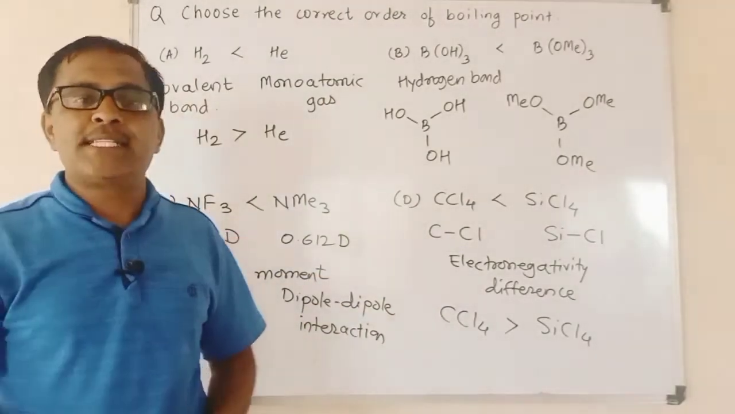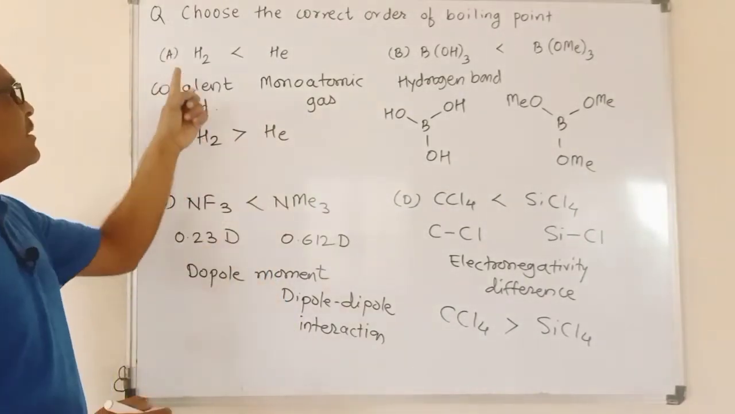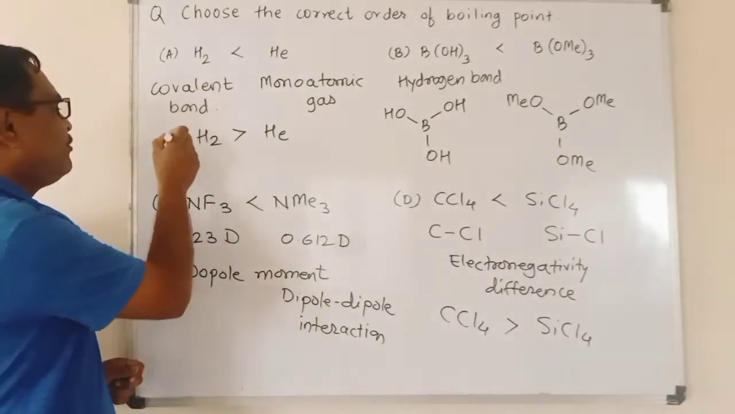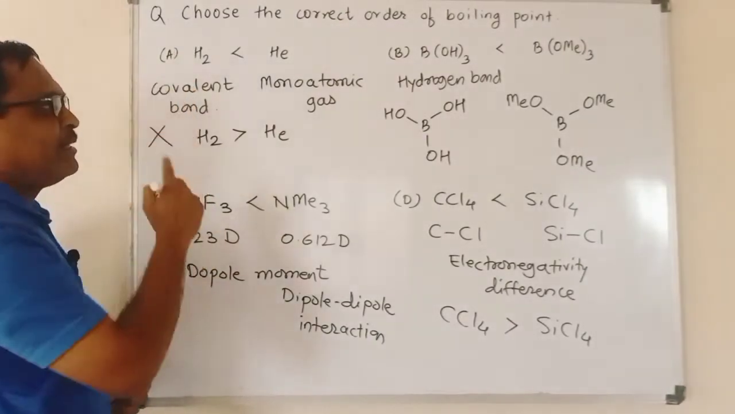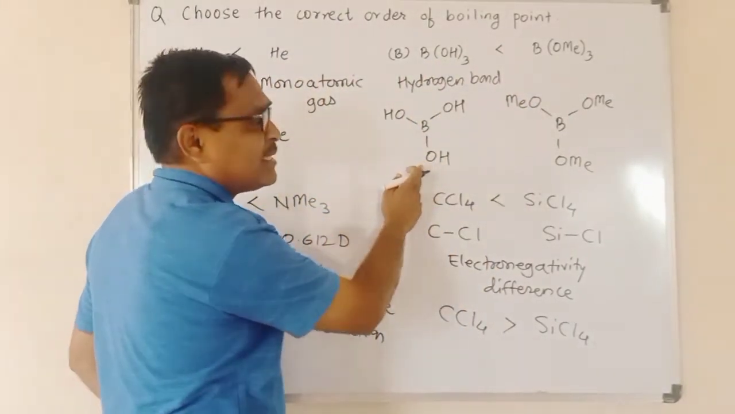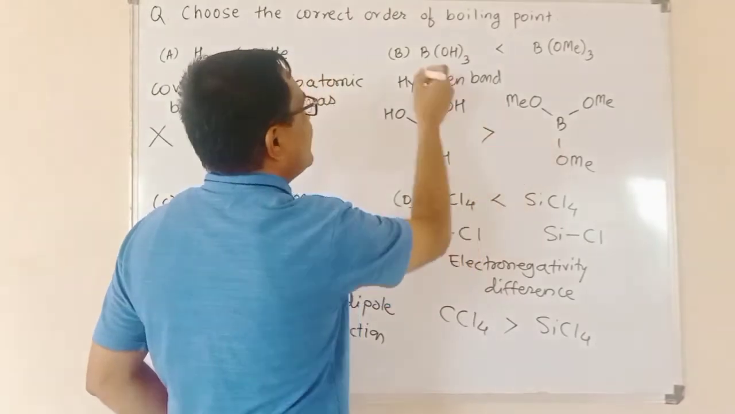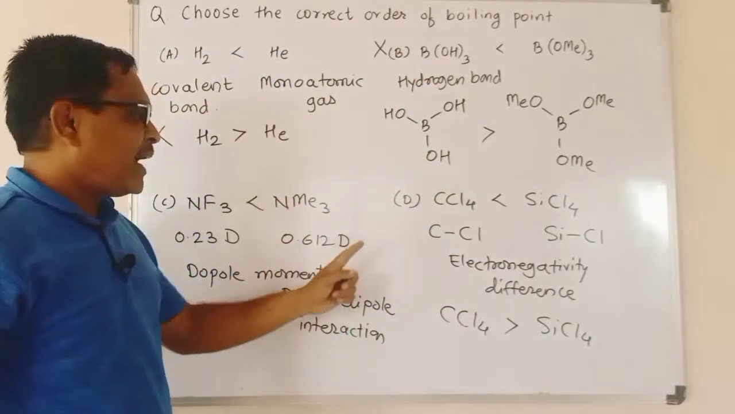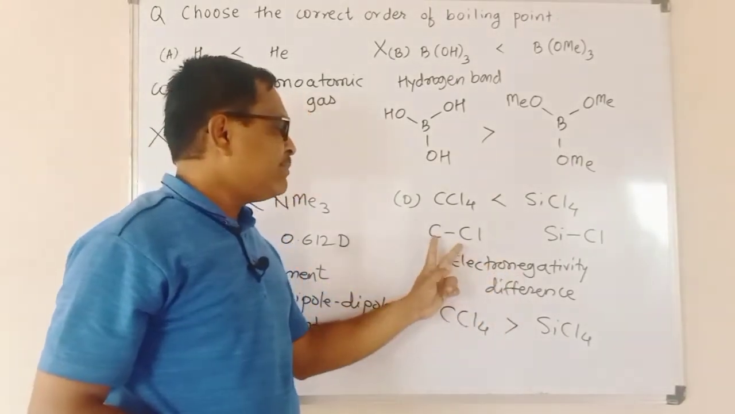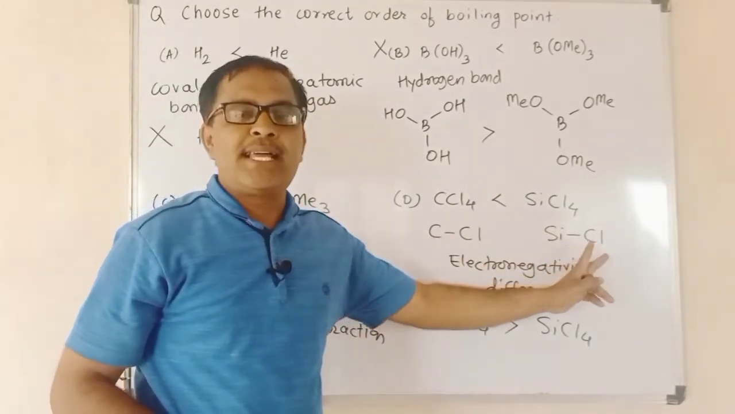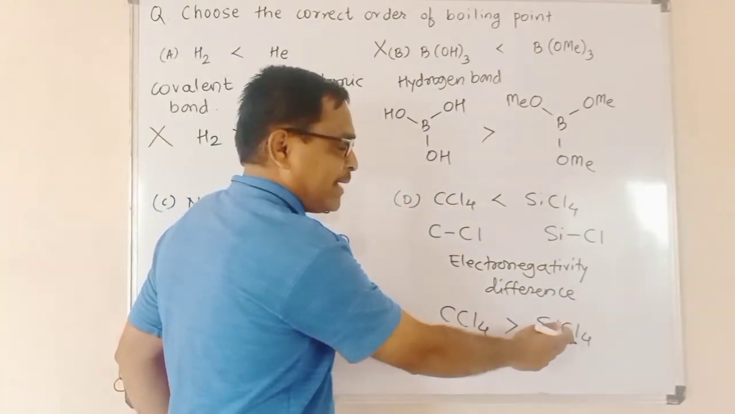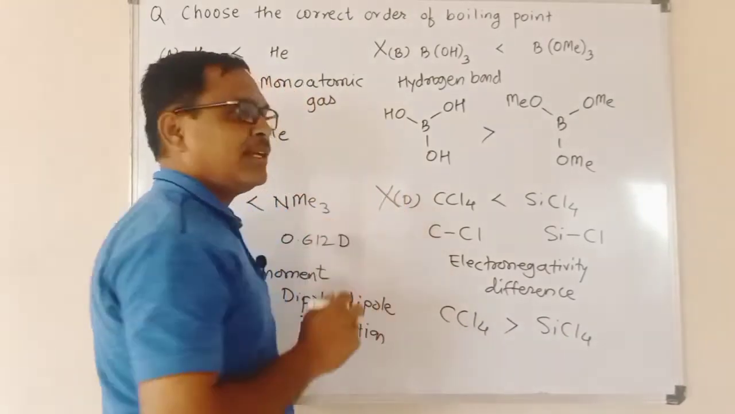So on the basis of this explanation, we can conclude that the first option is not correct, as H2 has a greater boiling point than He. In the case of B(OH)3 and B(OMe)3, as B(OH)3 possesses a higher boiling point than B(OMe)3, this is also not a correct option. And in CCl4 and SiCl4, as the electronegativity difference in C-Cl is greater than in Si-Cl, CCl4 possesses a greater boiling point than SiCl4, therefore this is also not the correct option.